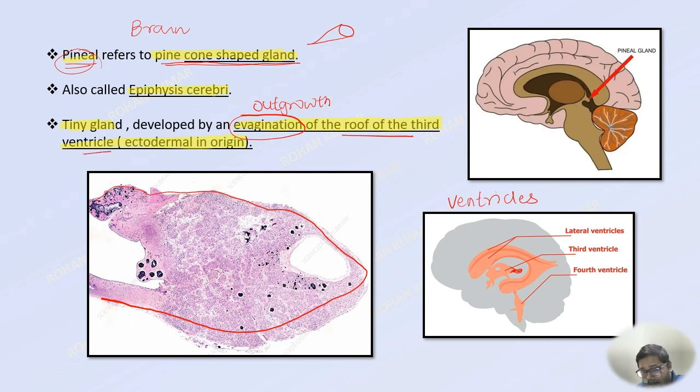Okay, somewhere here, and it becomes the pineal gland. Because our brain is formed by the neural ectoderm, that is, brain is a derivative of ectoderm, normally this gland will also be a derivative of the ectoderm because it is derived from the evagination of the brain. So I hope this slide is clear to you.